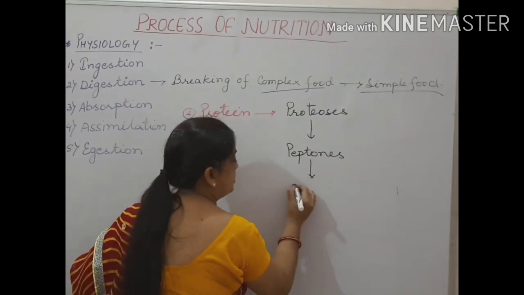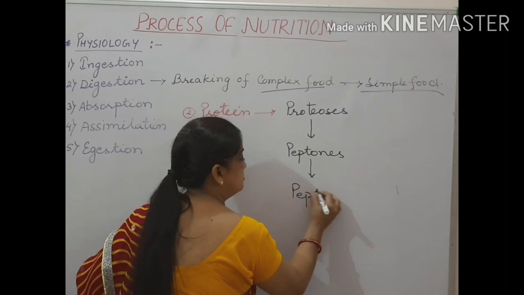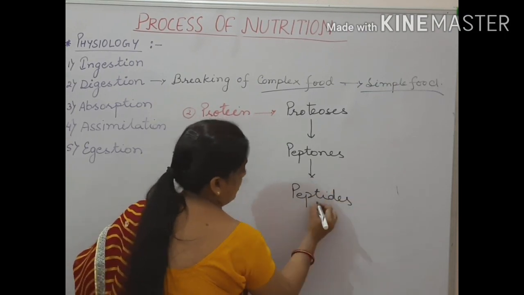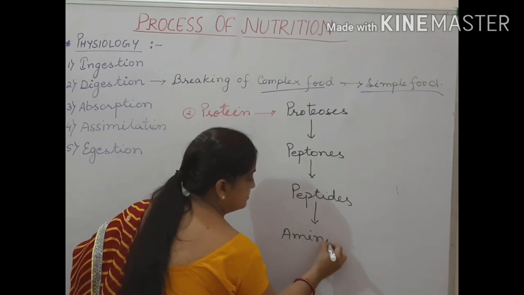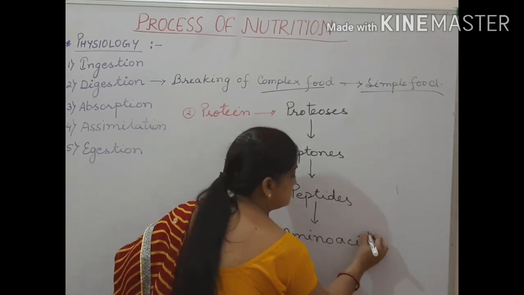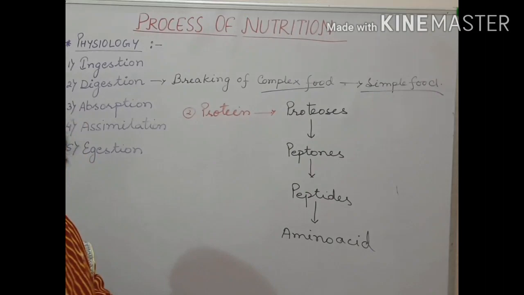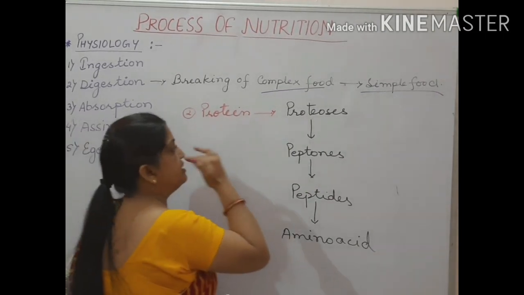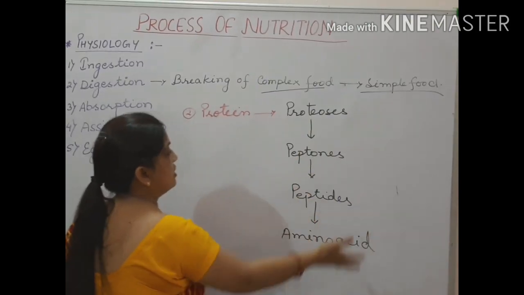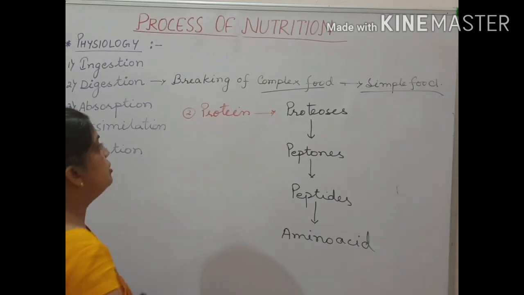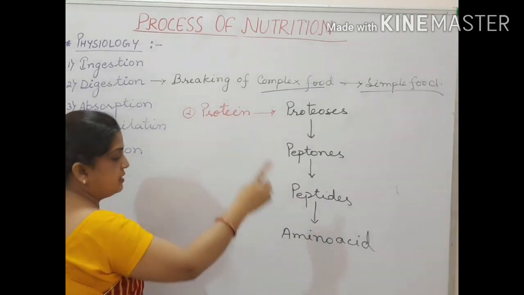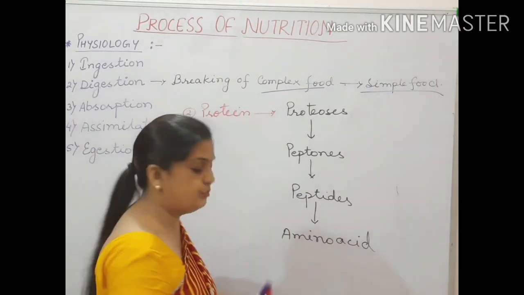Peptones are broken down into peptides. And then they are broken down finally into amino acid. This is how your protein is broken down. Protein converts into proteoses, proteoses into peptones, into peptides, and finally amino acid. So this is your complex food material and this is your simple food material.